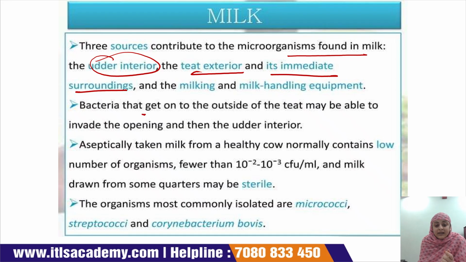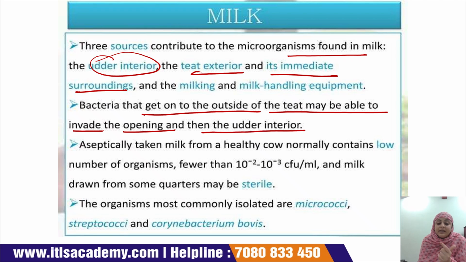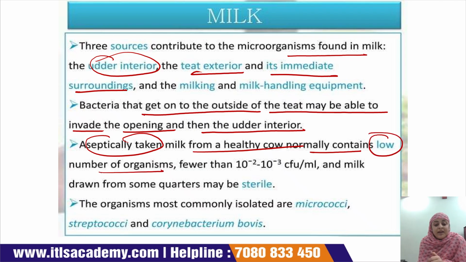Bacteria that get onto the outside of the teat may be able to invade the opening and then the udder interior. Aseptically taken milk from a healthy cow normally contains a low number of organisms. If we perform milking under aseptic conditions, in an environment free from any microorganisms, then it contributes a low number of microorganisms to the cow milk.